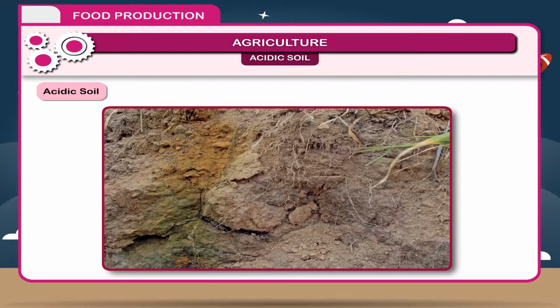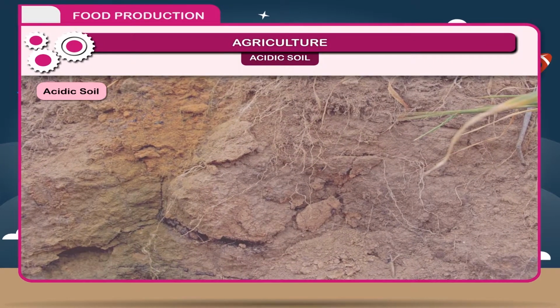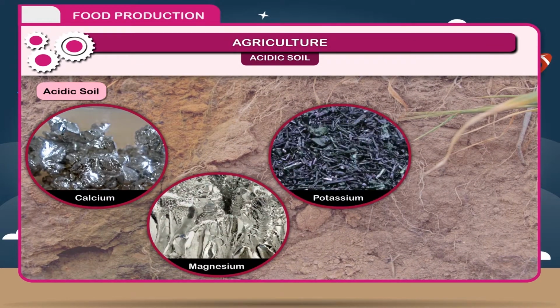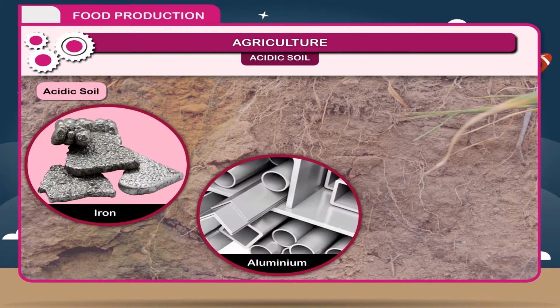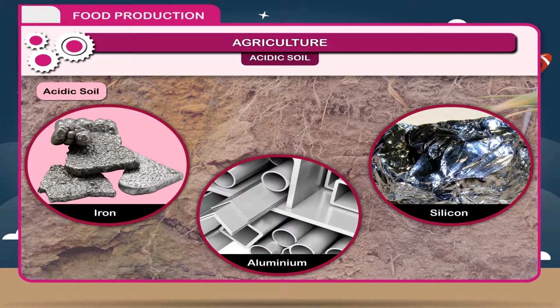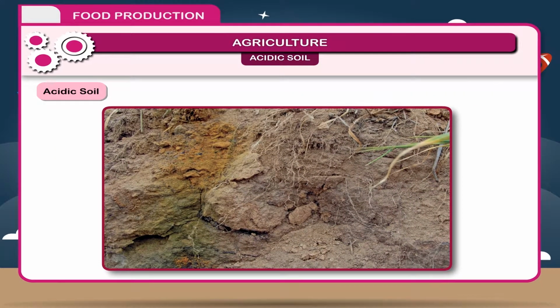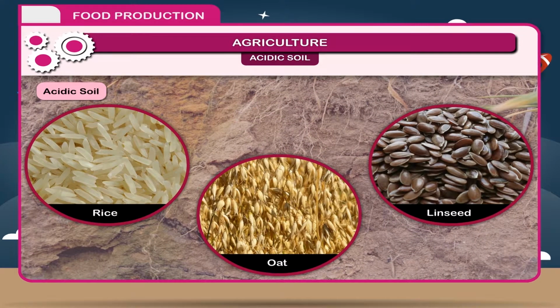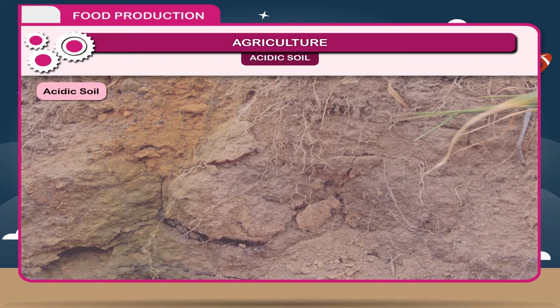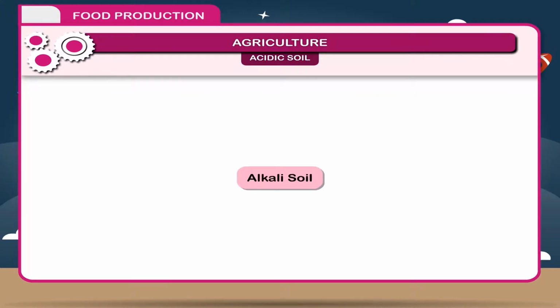Acidic soil. Soil in which pH value is below 7 is called acidic soil. In the region of high rainfall, soils are acidic because basic salts, calcium, magnesium, potassium, sodium are leached and acidic salts, iron, aluminium and silicon are left. This soil is not good for agriculture. Only few plants can be grown as rice, oat, linseed. This soil is reclaimed by adding lime in form of calcium carbonate.